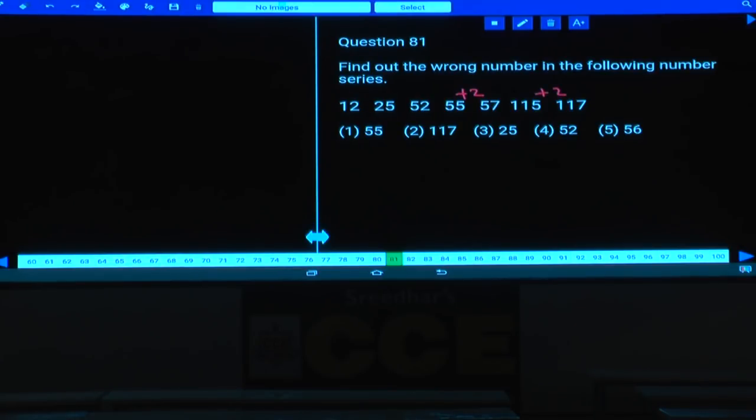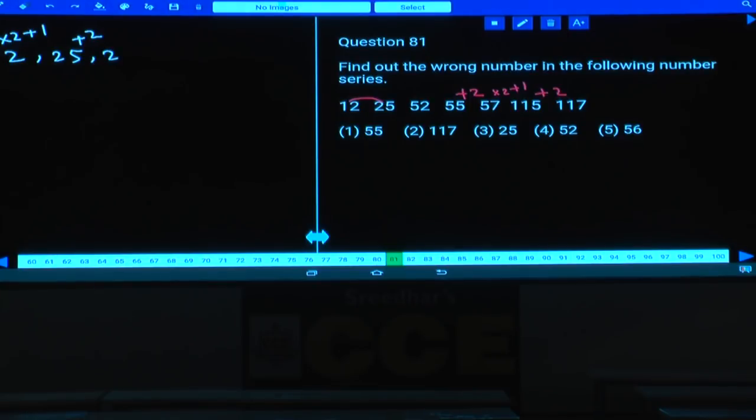Are you following this one or not? Plus 2 at this place and in the alternate place there is again plus 2, and that means there is plus 2 in the alternate places. Then coming to the remaining, 12 and 25, how can you express this one? Then what is the relation between the remaining? 57 and 115 can be written as into 2 plus 1, isn't it? Into 2 plus 1. Then into 2 plus 1 plus 2, into 2 plus 1 plus 2 and so on. Hence 12, 12 into 2, 24 plus 1, 25, and 25 next one must be what? Plus 2.